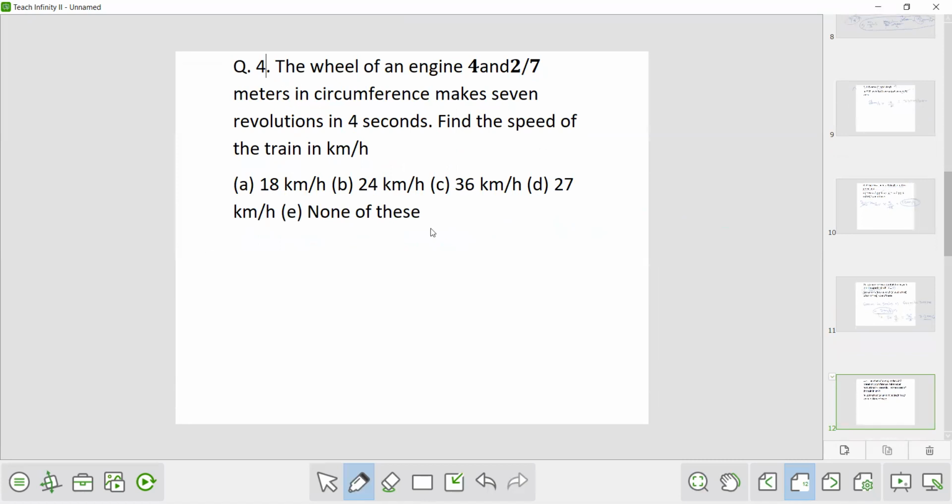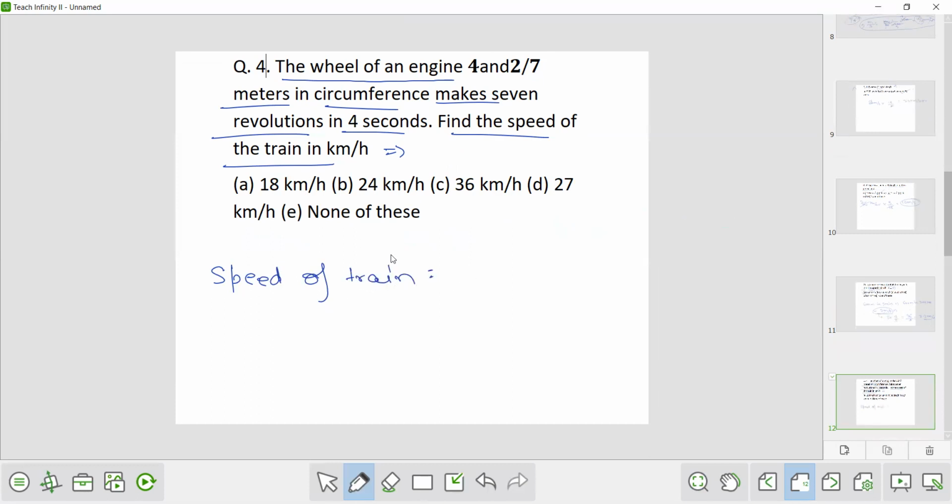Now question number 4. The wheel of an engine, 4 and 2 by 7 meter in circumference, makes 7 revolutions in 4 seconds. Find the speed of the train in kilometer per hour. So first we will see the speed of the train.